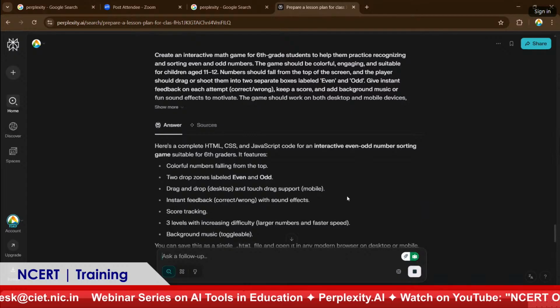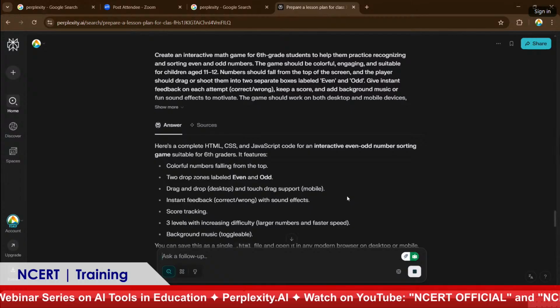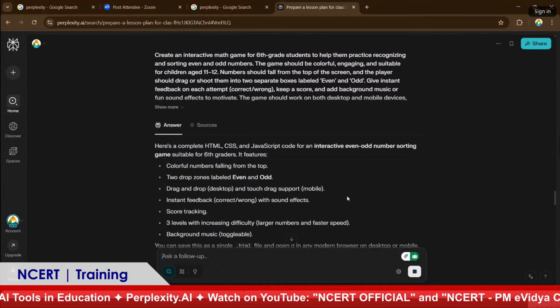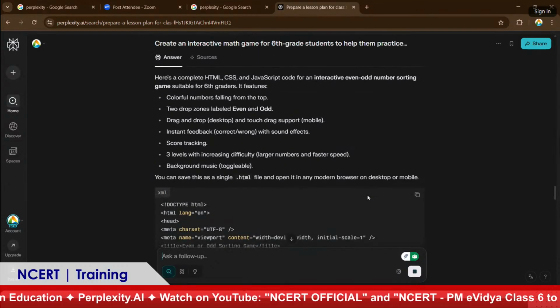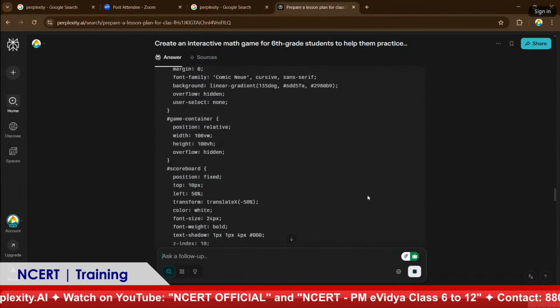For making a game, we need HTML, CSS, and JavaScript. Of course, a normal teacher may not do that, but a small technology person can easily do it. See, it gave some HTML code.